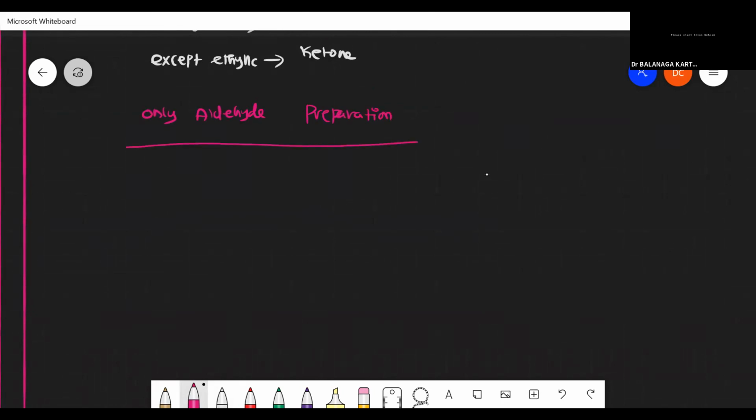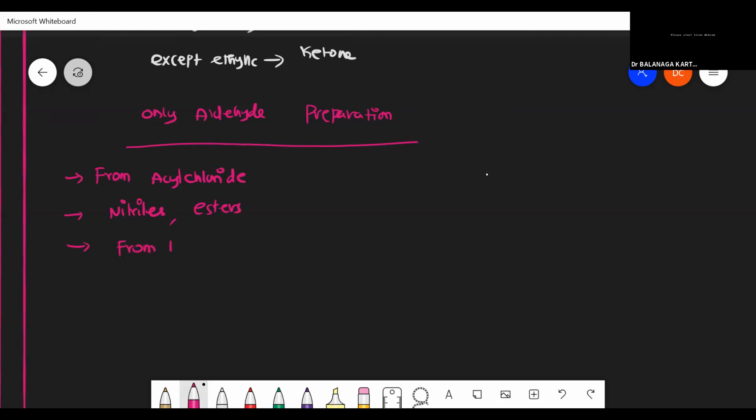So here the first preparation is from acyl chloride. And next one is from nitriles. Nitriles we already saw the mechanism also. And esters. Nitriles and esters.